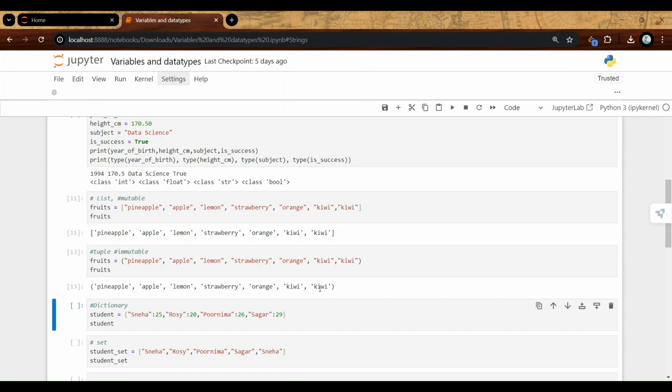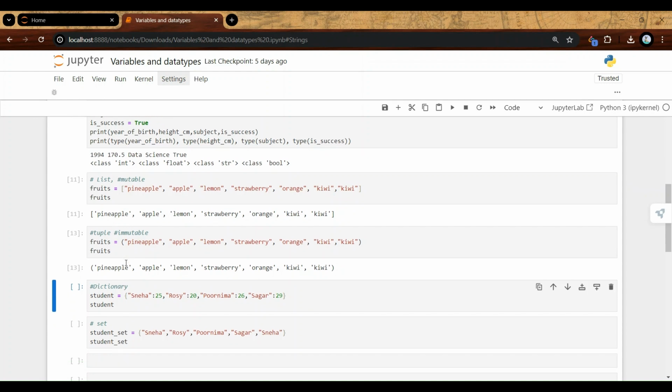Going forward, I will be creating another video in which we will discuss in more depth these data types, which are list, tuple, dictionary, and set, because it's not only this functionality of a list. It has a lot of other functions or operations that happen inside these data types. So I'm going to make a second video, basically part 2 for data types, which will be very helpful for understanding how you manipulate these kinds of data sets, right? So that's all about list and tuple.